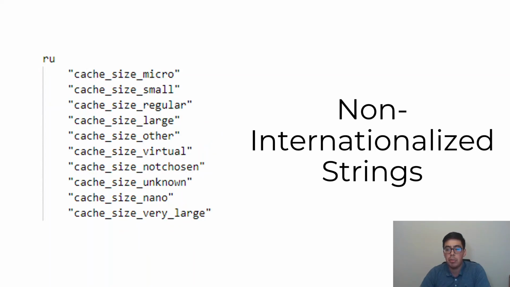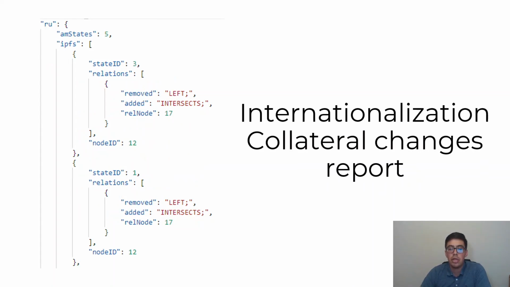Second, a file depicting the IDs of the string resources that were missing from the used languages according to the default language. Third, the report of internationalization collateral changes containing for each case the explorer state ID, the ID of the graphic user interface element, and a list of IDs of elements that went through a relation change due to internationalization.